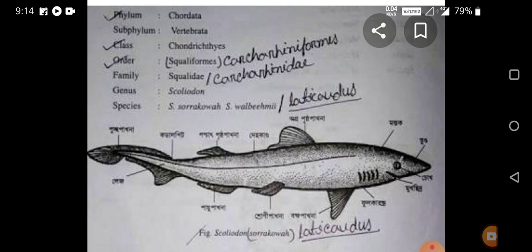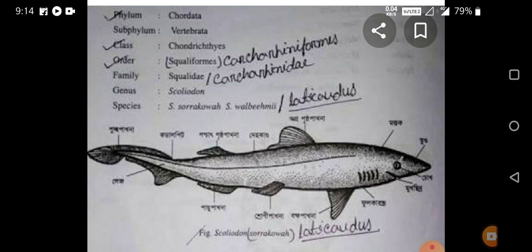Scoliodon is one of the best examples for the study of the series Pisces. It is also known as the dogfish, or the shark fish.